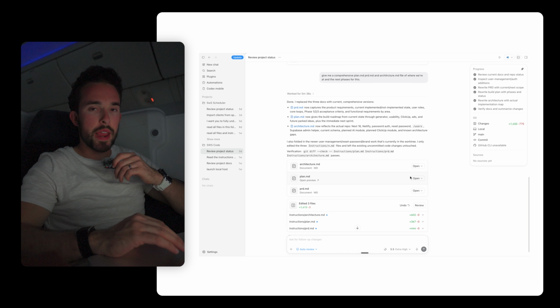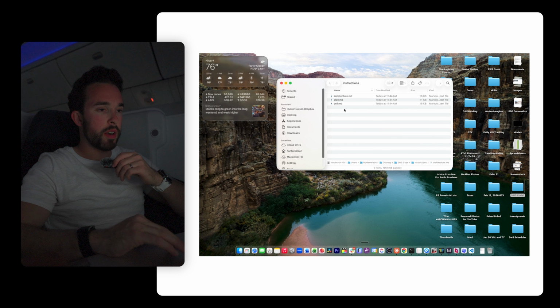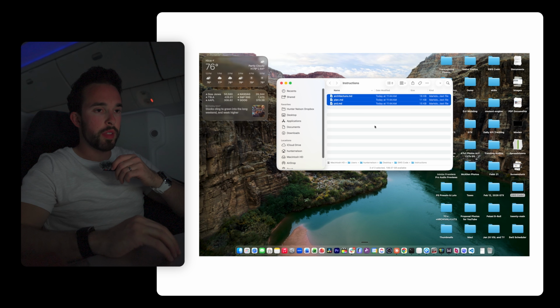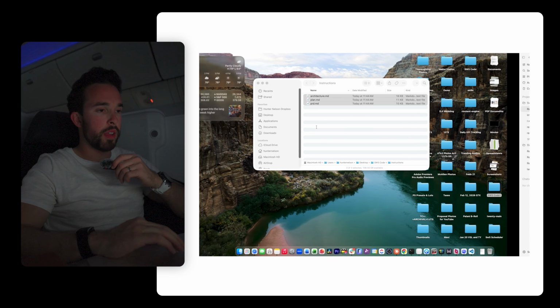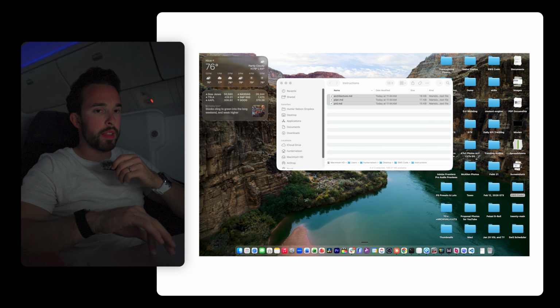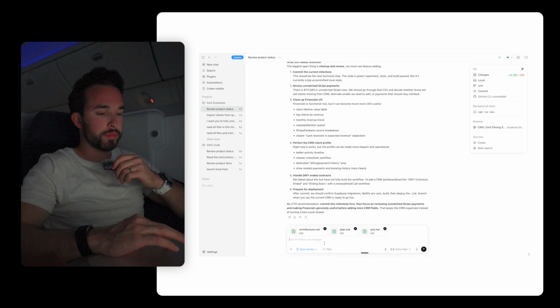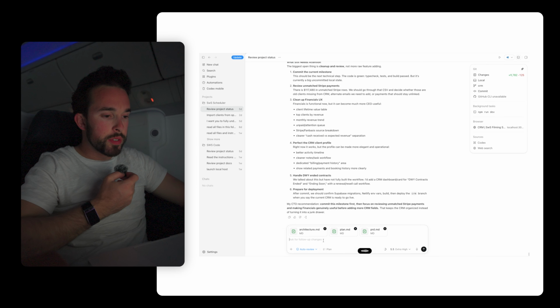Okay, so now that it created these MD files, we're going to open them in Finder so we can see them right here. I'm going to go back to the one I'm building and just drag these over here. Let's see, I'm just going to talk to it. Use these .md files to comprehensively understand a new tab that I want to add to the dashboard, which would be content generator.